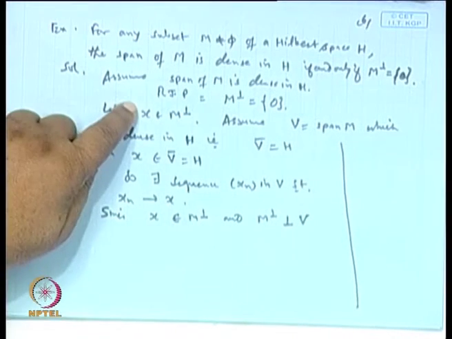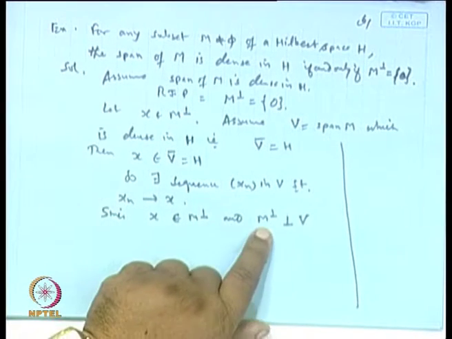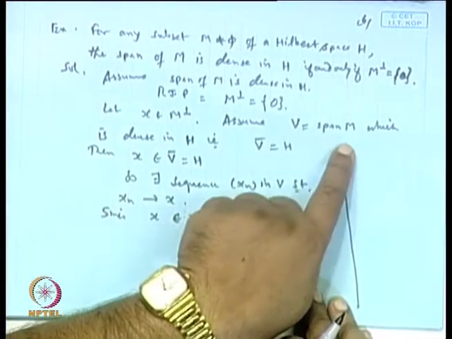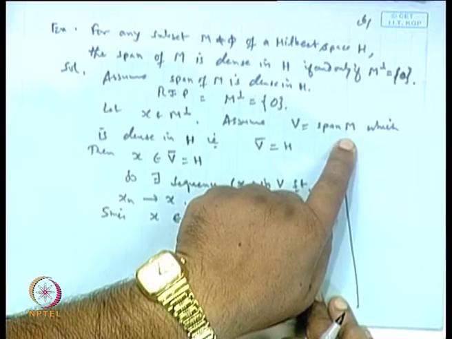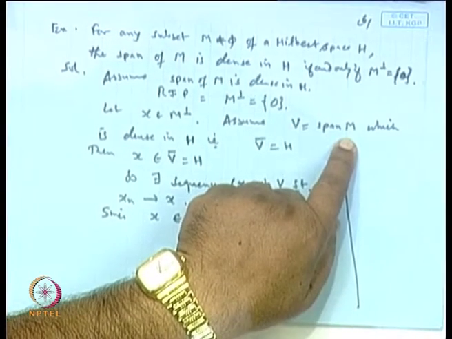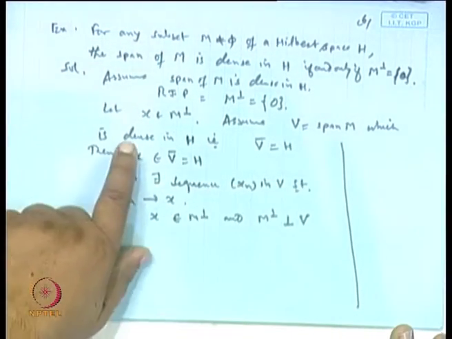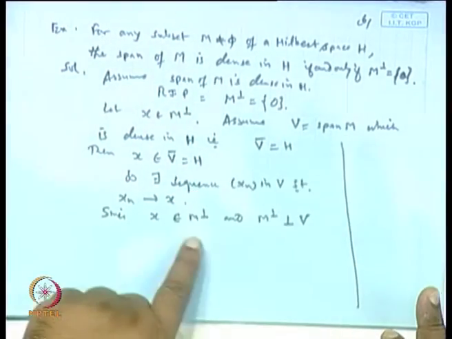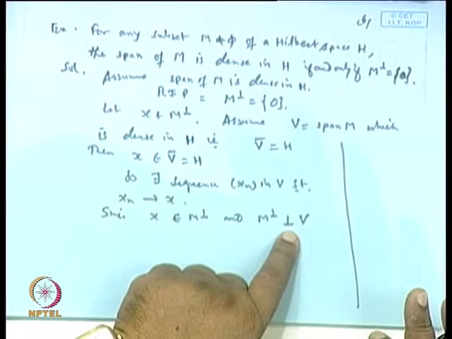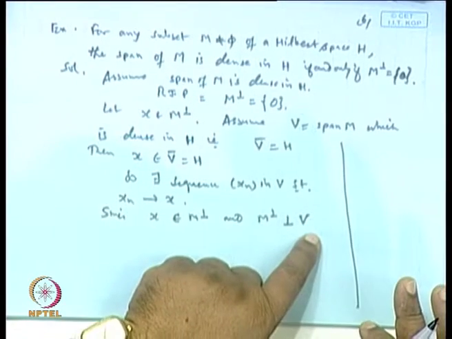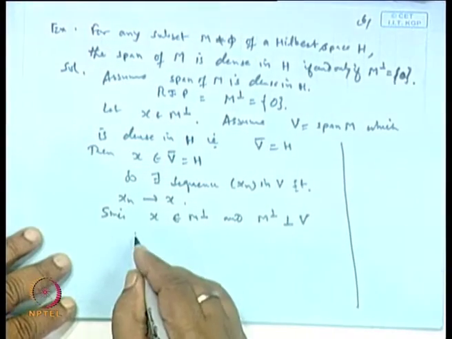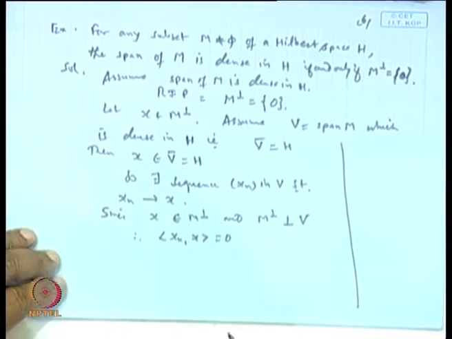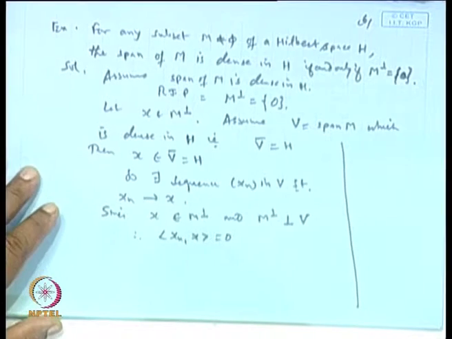x belongs to M perpendicular; this is our assumption. V is the span of M, so any element of V is a linear combination of elements of M. So, if any element belongs to the orthogonal complement, it will be orthogonal to M. That is why x will also be orthogonal to this. So M perpendicular will be perpendicular to V. Therefore, the inner product of x and any v is 0. Therefore, the inner product of x and x_n is 0.